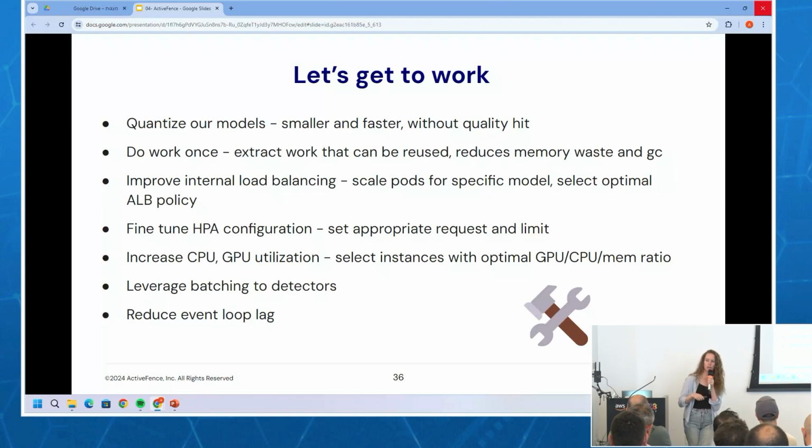We also leveraged batching in some places. Some detectors were ready for it, others were not. Some we're still working on, but that's also a quick win. Not a quick win, but that's a big win. And finally, we also reduced our event loop lag.